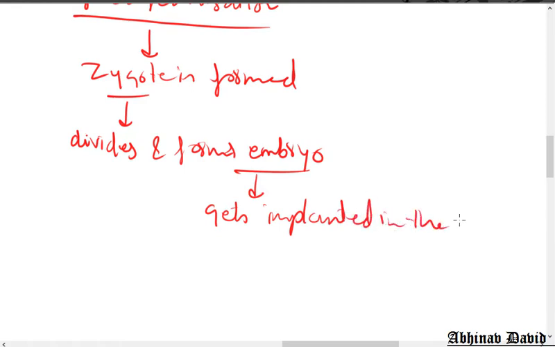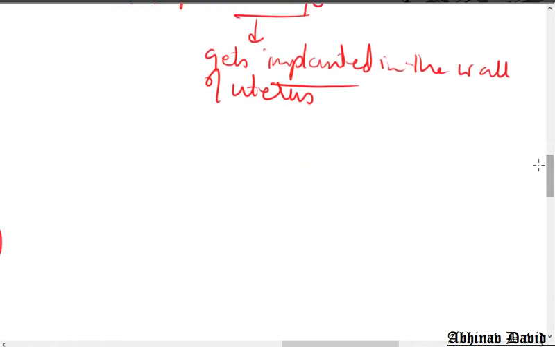This embryo gets implanted in the wall of the uterus, so it gets fixed. Implantation means fixing of the developing embryo in the wall of the uterus. I repeat, fixing of the developing embryo in the wall of the uterus is called implantation. The developing embryo gets fixed in the wall of the uterus and then develops for about 9 months.